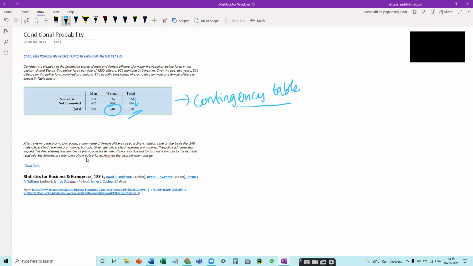Since these totals are mentioned in the margins of the contingency table, the probabilities arising from these marginal values are called marginal probability values. For example, if I ask what is the probability that a randomly picked police officer was promoted, the favorable outcomes are 324 divided by 1200.